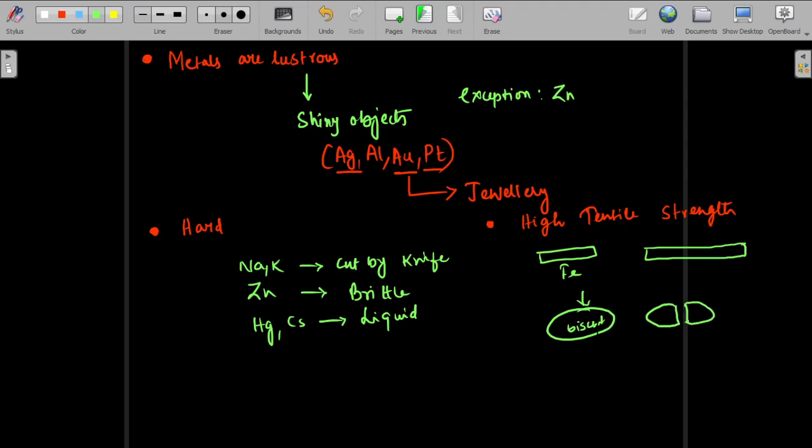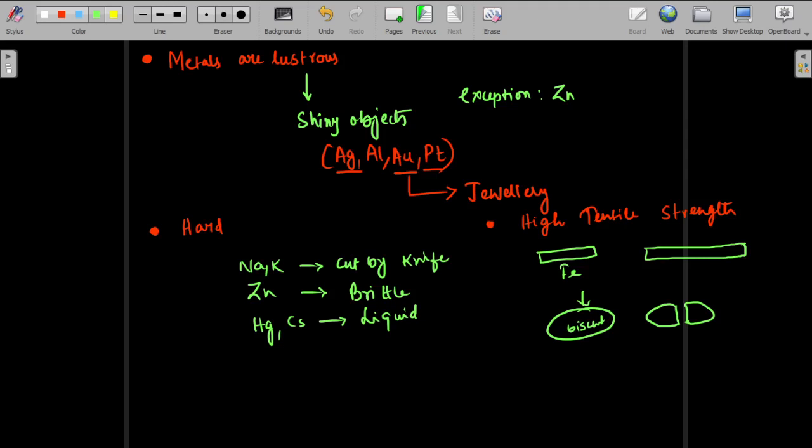That means it doesn't have much tensile strength. Most metals, on the other hand, have a lot of tensile strength. Even if you beat them, they change their shape but they are not going to break.